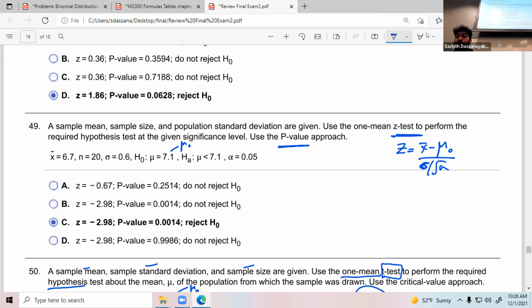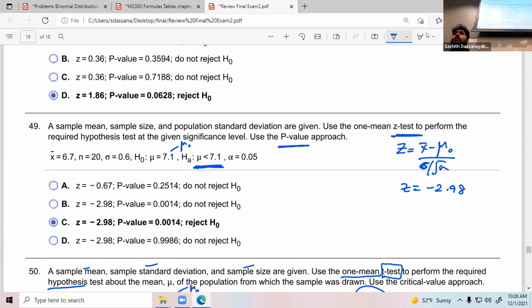Okay, plug the values into this one, and you can find the test statistic Z. First tell me which kind of test. It is a left tail test. So your Z value is negative 2.98. Okay, this is the test statistic value.